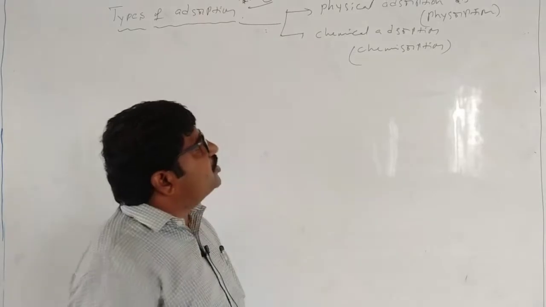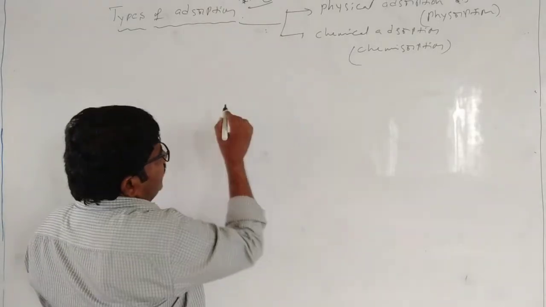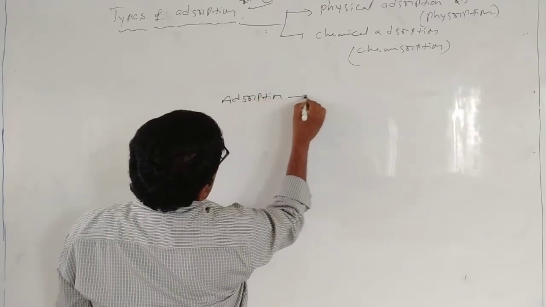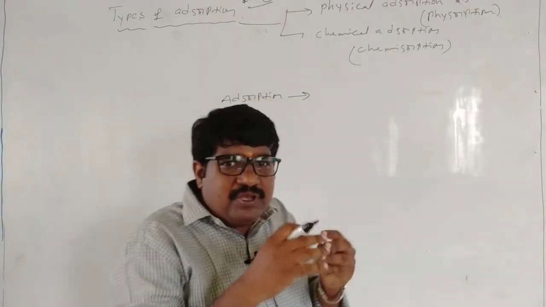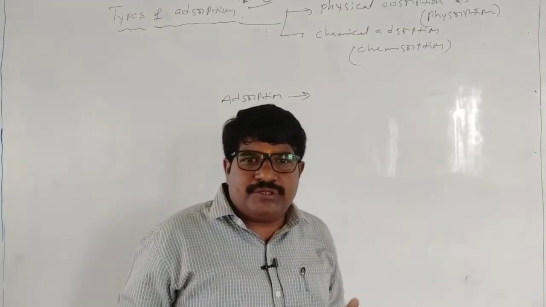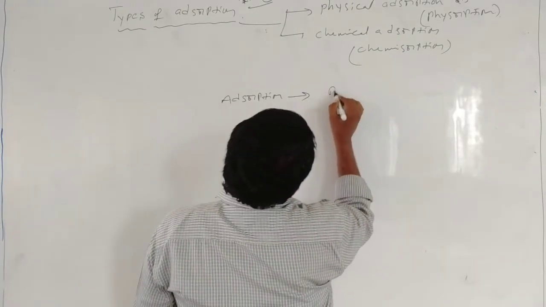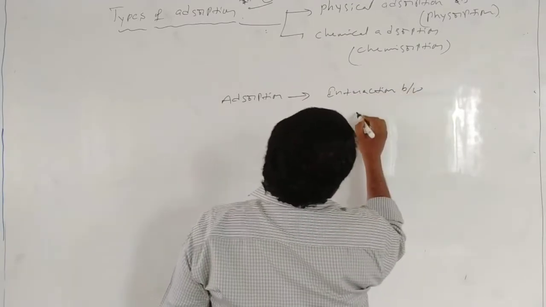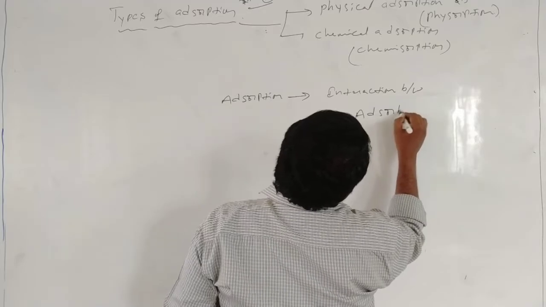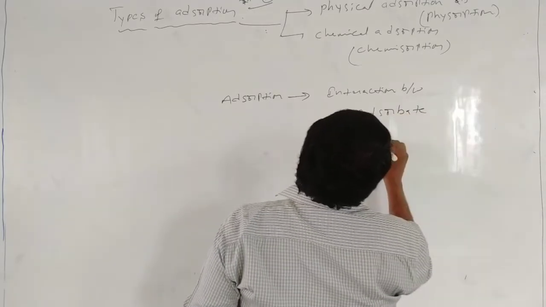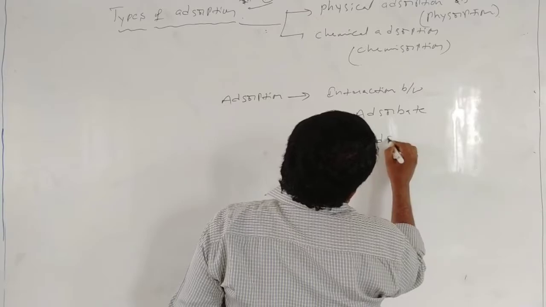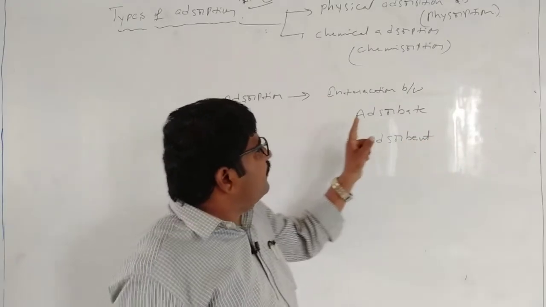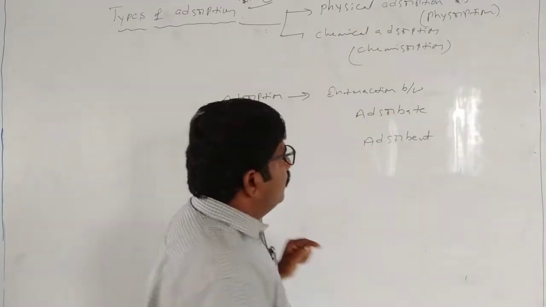What is physical adsorption? What is chemical adsorption? Generally, adsorption takes place due to the interaction between the adsorbent and the adsorbate.